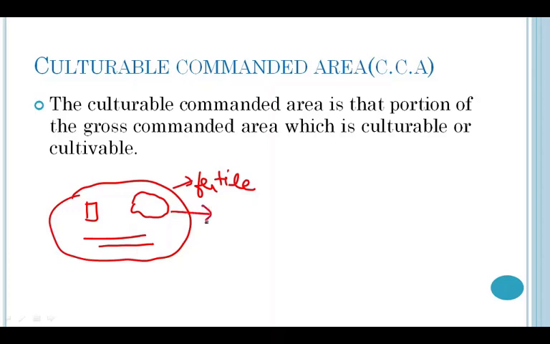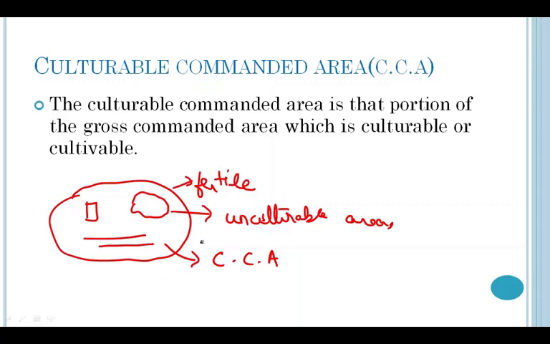So, these particular areas are known as unculturable areas. The land which is left after deducting the area of this construction or the landscape is known as culturable commanded area. CCA is the abbreviated name of culturable commanded area. So whenever I have to calculate the culturable commanded area, I simply have to deduct the unculturable area from the gross commanded area.